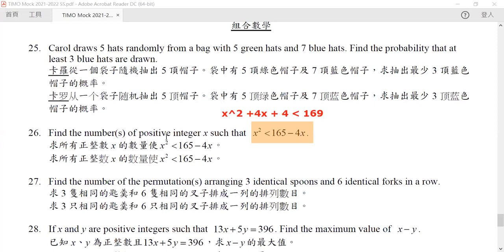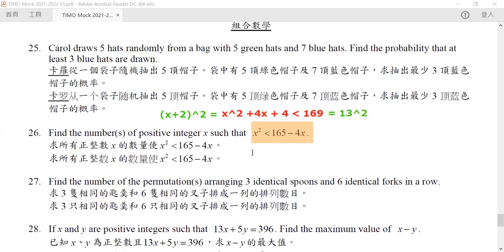Now we just rearrange it by adding 4. But why do we do this? Because our left-hand side is equal to x plus 2 squared, right? And our right-hand side is equal to 13 squared. So it says that x plus 2 squared must be less than 13 squared.